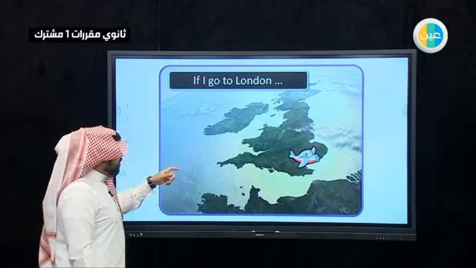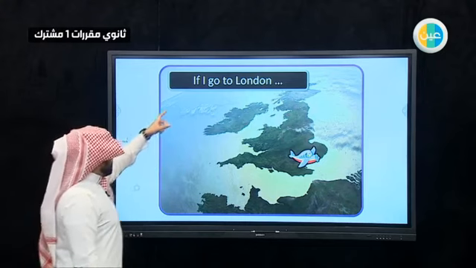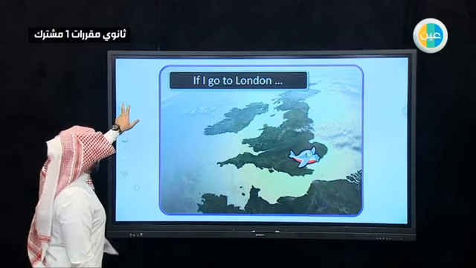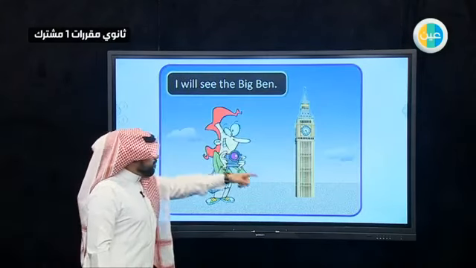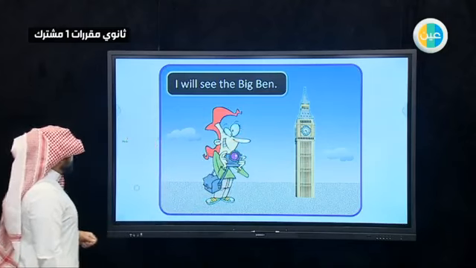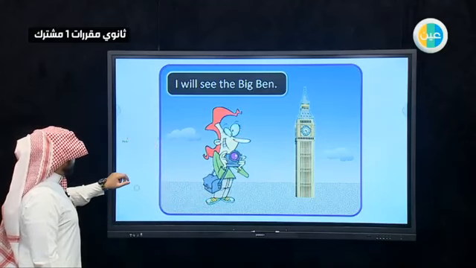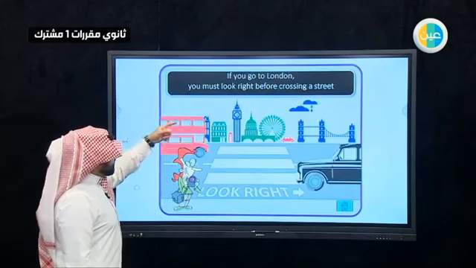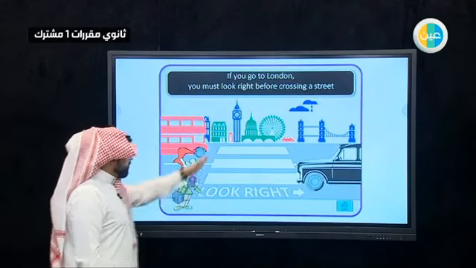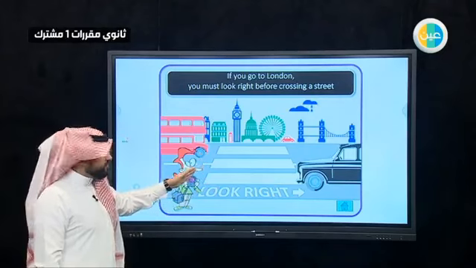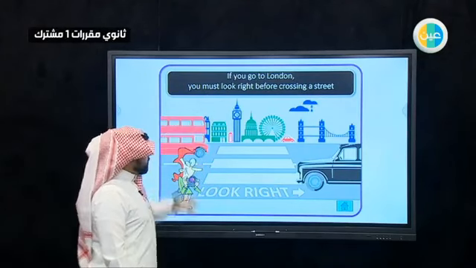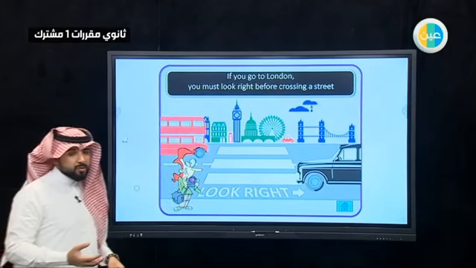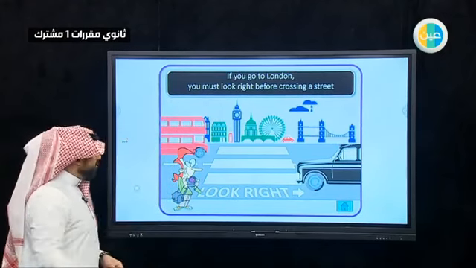You will see some examples, like if I go to London, like the previous example, I will see Big Ben, as you can see here from the picture. If you go to London, you must look right before crossing a street. So this one is imperative because it uses must. This one is type 1, something that could happen in the present or in the future.